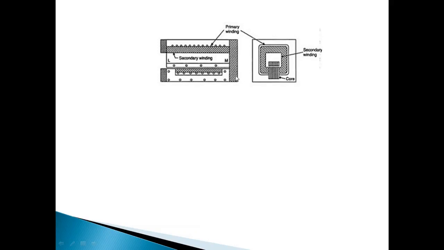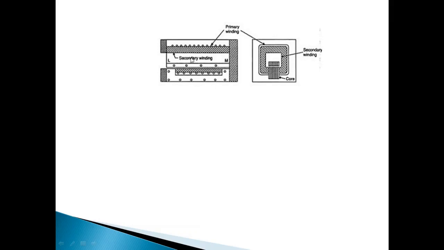When the primary winding is connected to the supply, eddy currents flow. As we know, based on the mutual induction effect, current will flow through the secondary, right? Then due to the eddy current, the container will also get heated up. The heat of the metal container is transferred to the charge. The secondary winding is nothing but a metal container, and this metal container will get heated up, and that heat will be transferred through radiation to the charge which is placed in between.